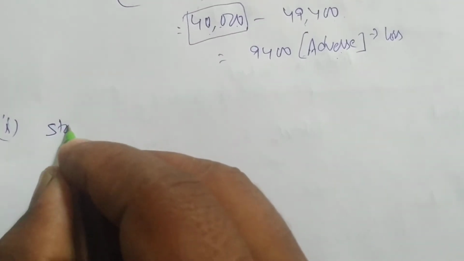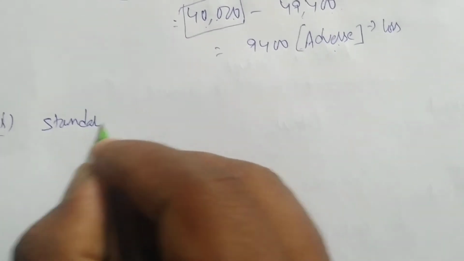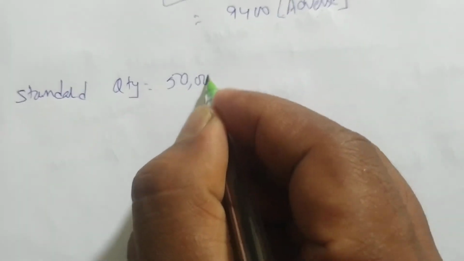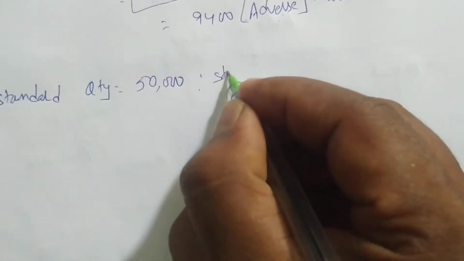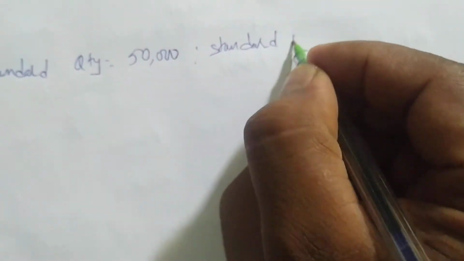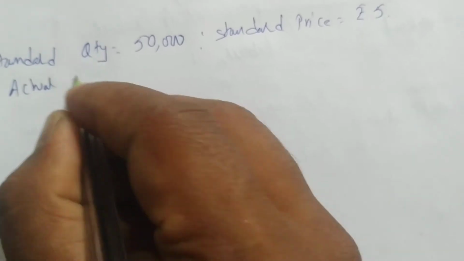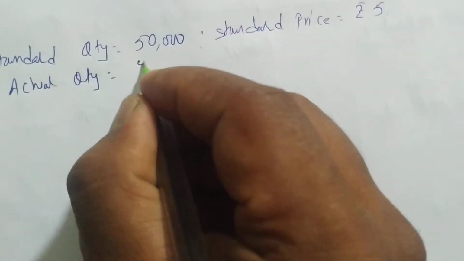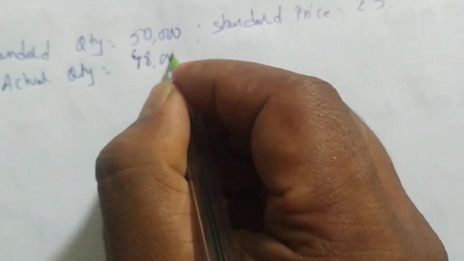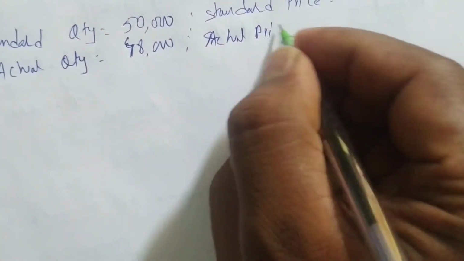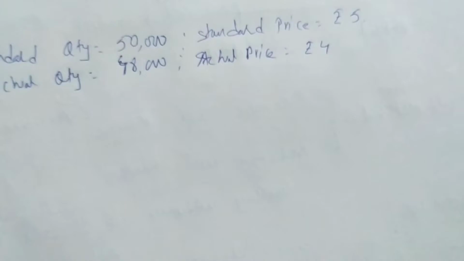I am making my own example. Standard quantity 50,000 units and standard price, suppose take rupees 5. Actual quantity, he is taking 48,000, and actual price is rupees 4. Okay, now see.